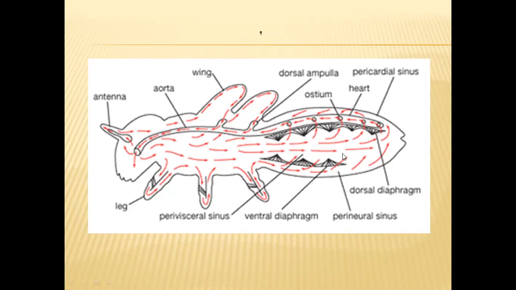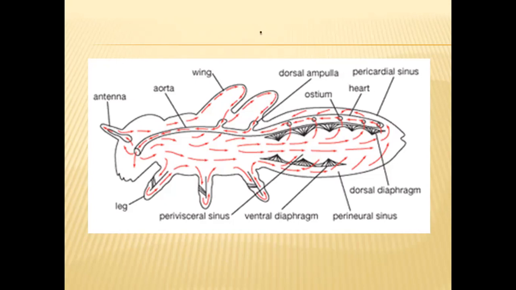From these cavities, again, blood will enter the heart through the ostia present on the lateral sides of the heart. In this way, this belongs to open type of circulatory system. In this open type, we cannot distinguish between blood, lymph and tissue fluid.